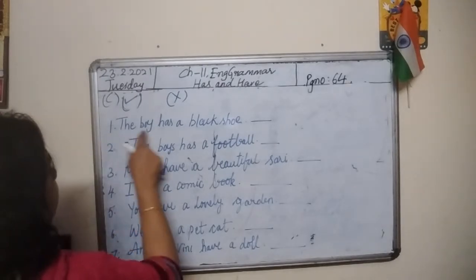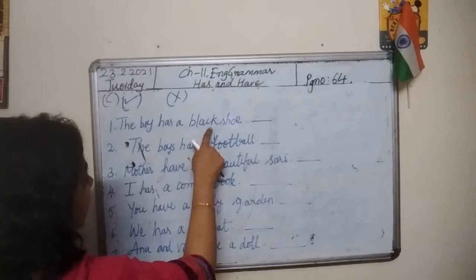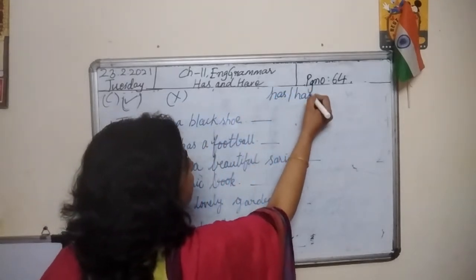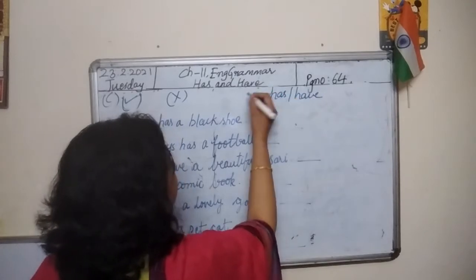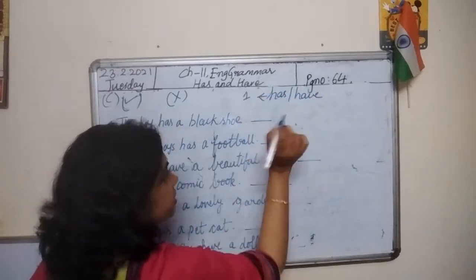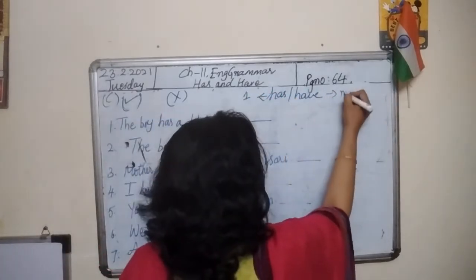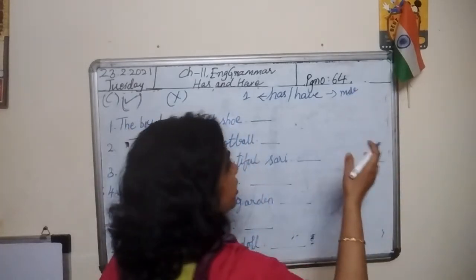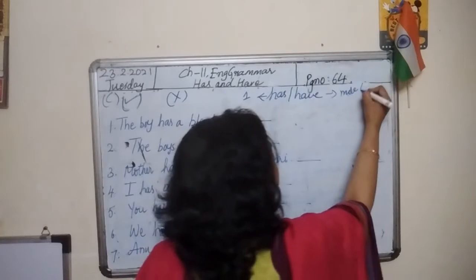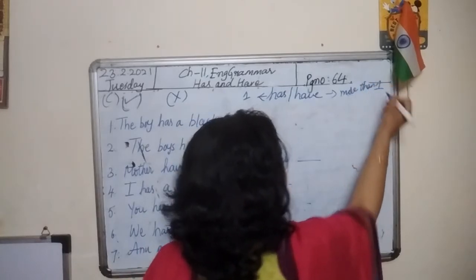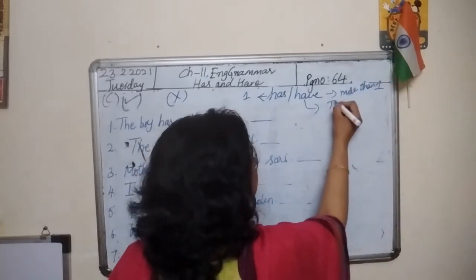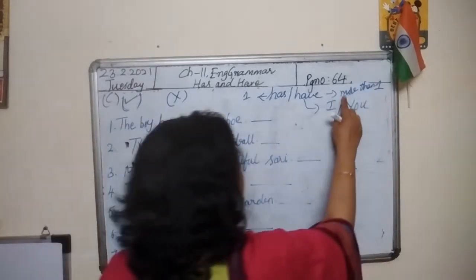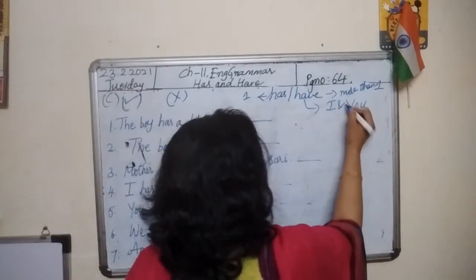First one. The boy has a black shoe. Always remember has and have. We use has when we speak about anything which is just one in number, and we use have for the person, place, animal, thing which are more than one in number, and we also use have for I and you. Let me write I and you.